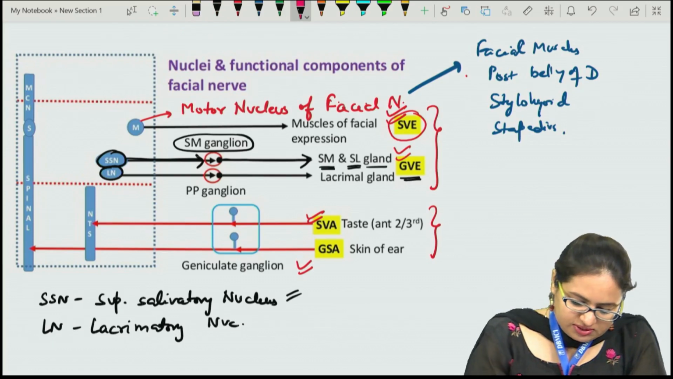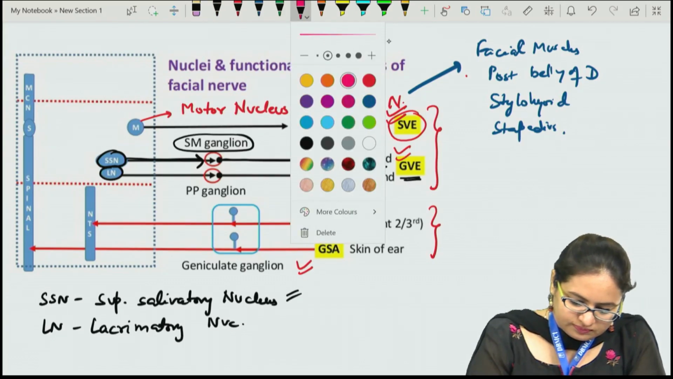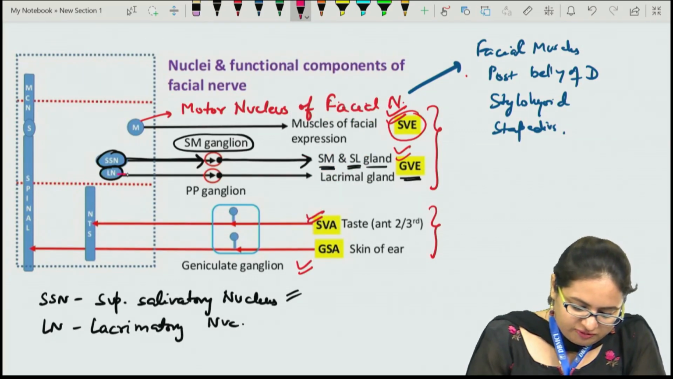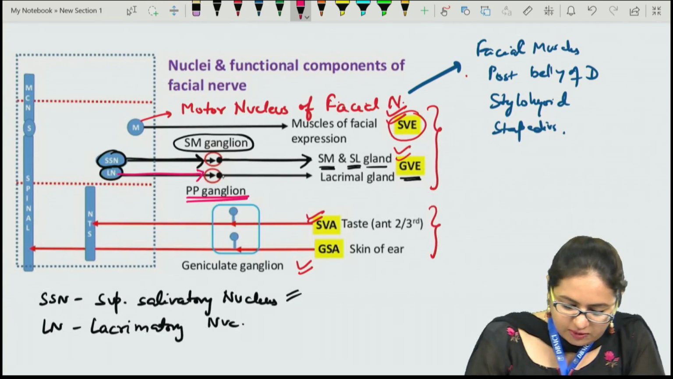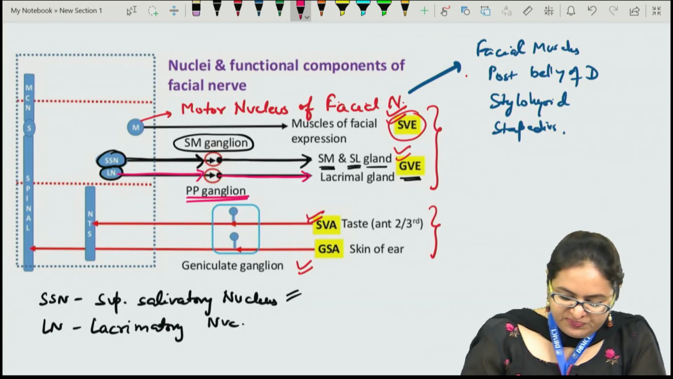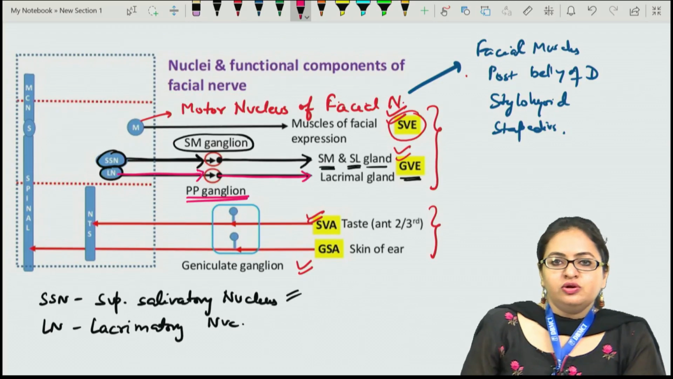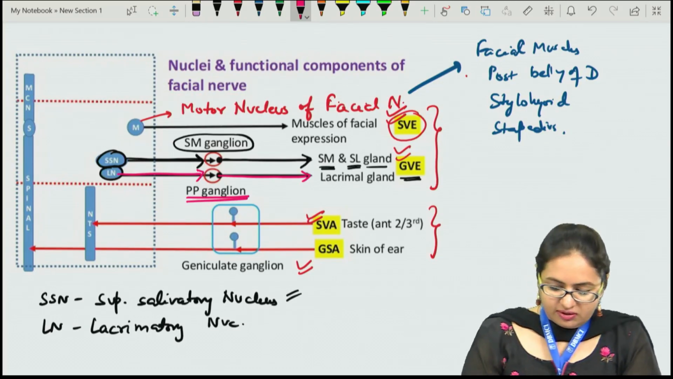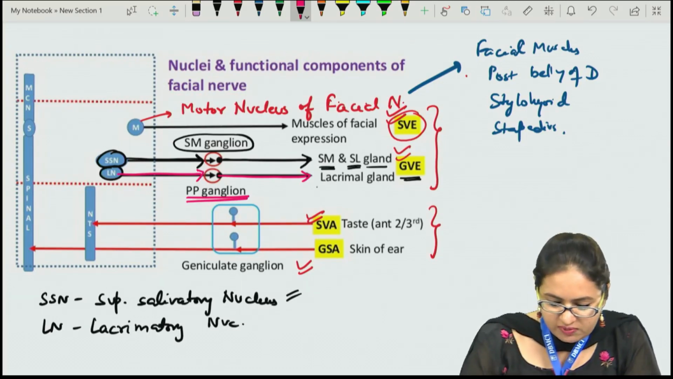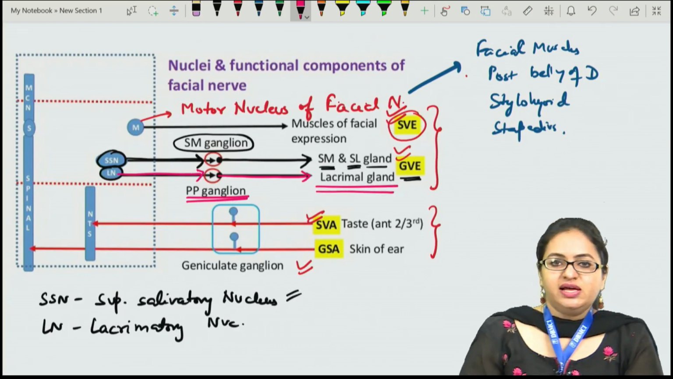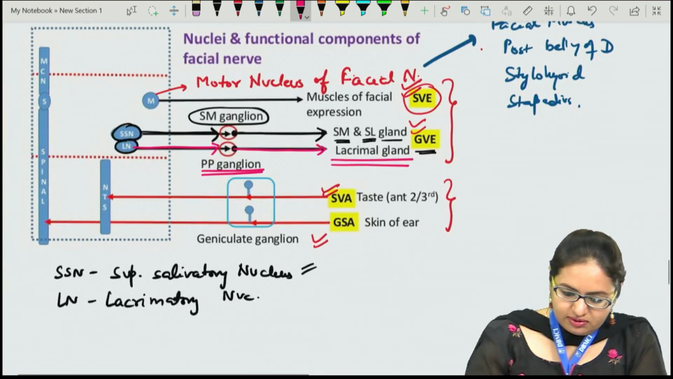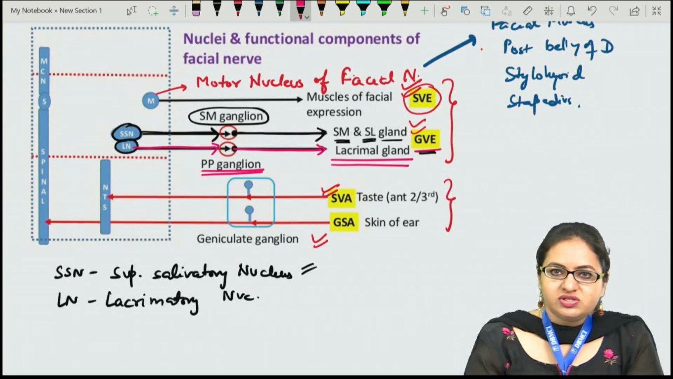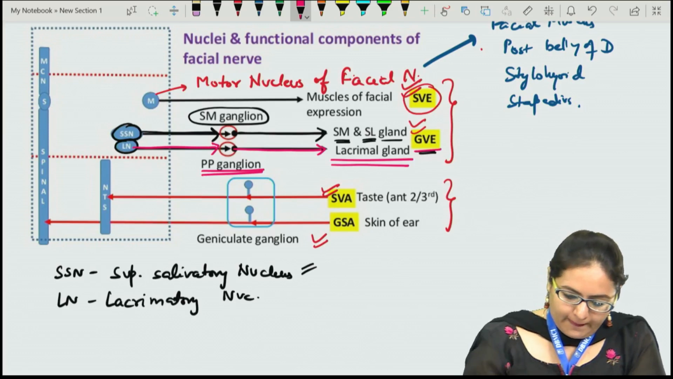Another set of fibers, the preganglionic fibers arising from the lacrimatory nucleus, reach the pterygopalatine ganglion. This is the pterygopalatine ganglion, and the postganglionic fibers pass through the zygomaticofacial branch of the maxillary nerve. They reach the lacrimal nerve, and it supplies the lacrimal gland and helps in its secretion. So these are the GVE or general visceral efferent columns for the facial nerve.